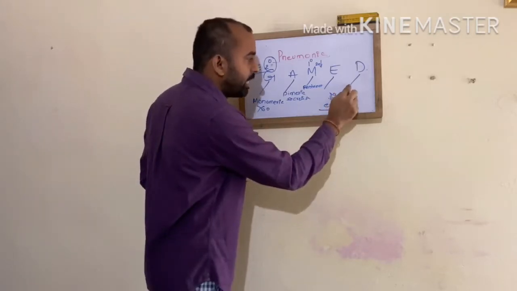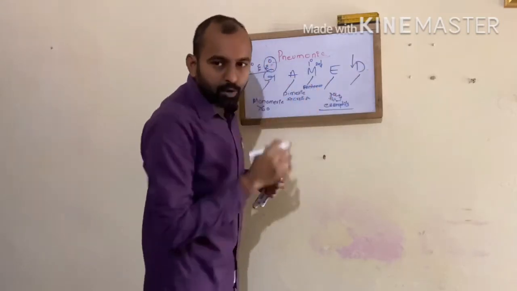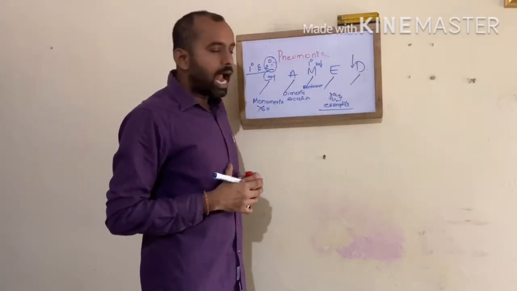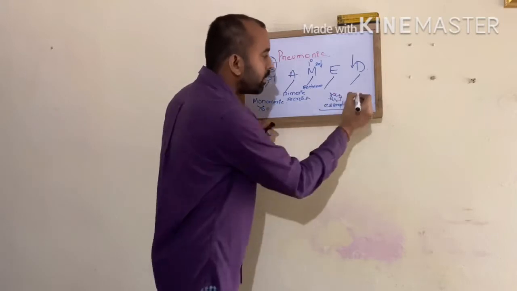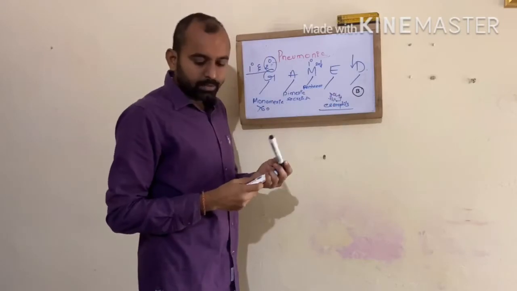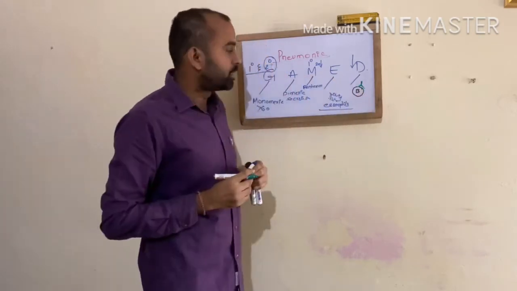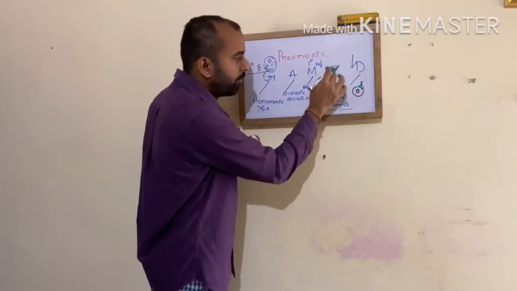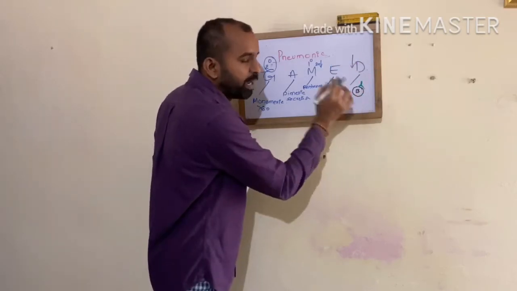Now the IgD antibodies are the lowest in concentration in comparison with all other antibodies. Their physiological significance is very small, and these antibodies are present on the surface of the, not on the mast cells, these are the B lymphocytes. So it is your B lymphocytes. The IgD antibodies are present on the surface of your B lymphocytes. IgE antibodies are present on the surface of mast cells, whereas IgD antibodies are present on the surface of B lymphocytes.